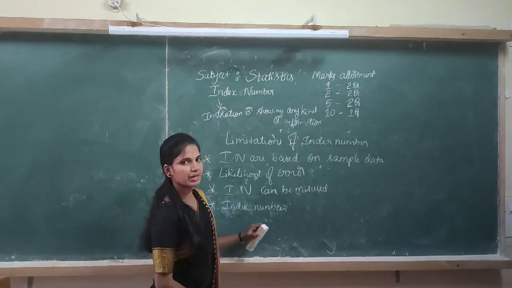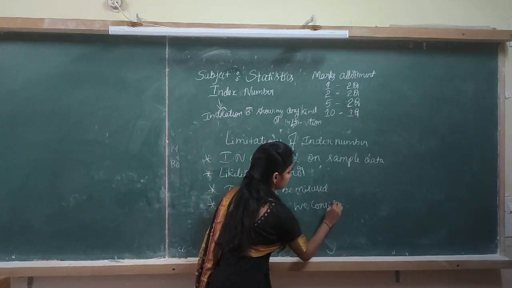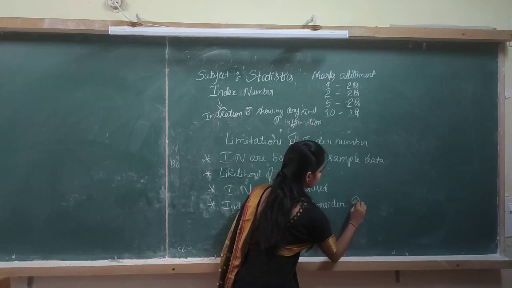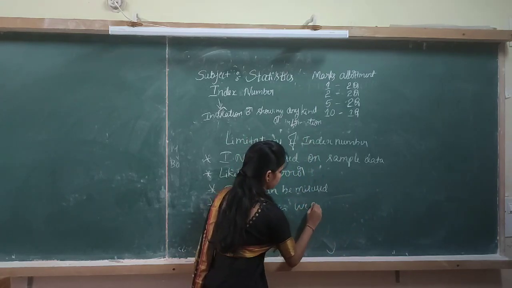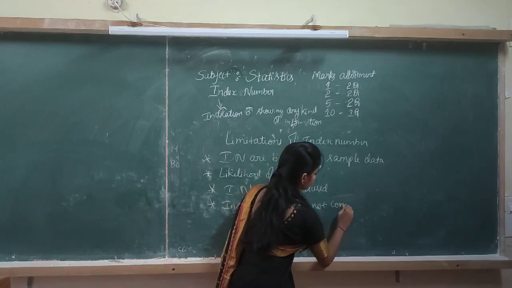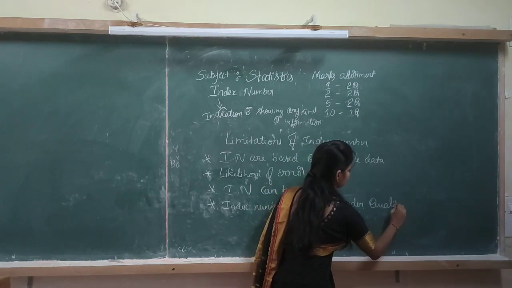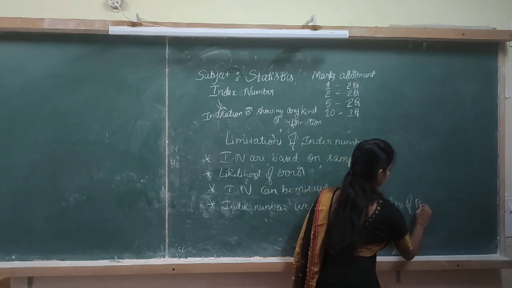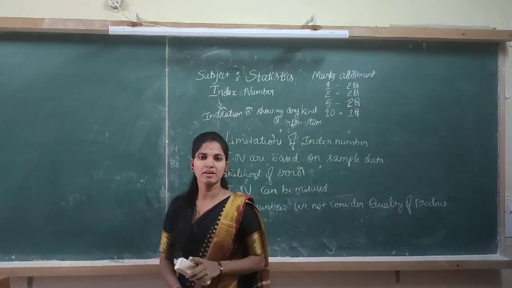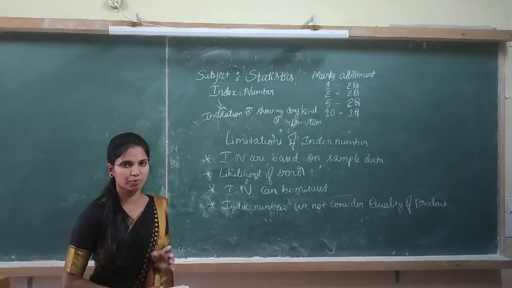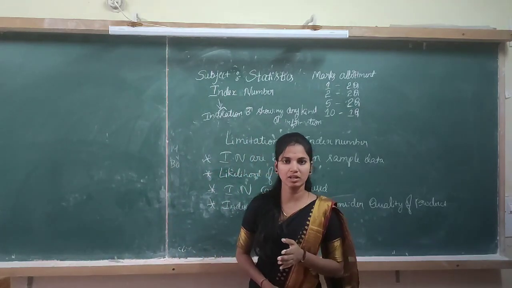In the construction of index numbers, we cannot consider the quality of the product because we consider only the quantity and the price of the product.